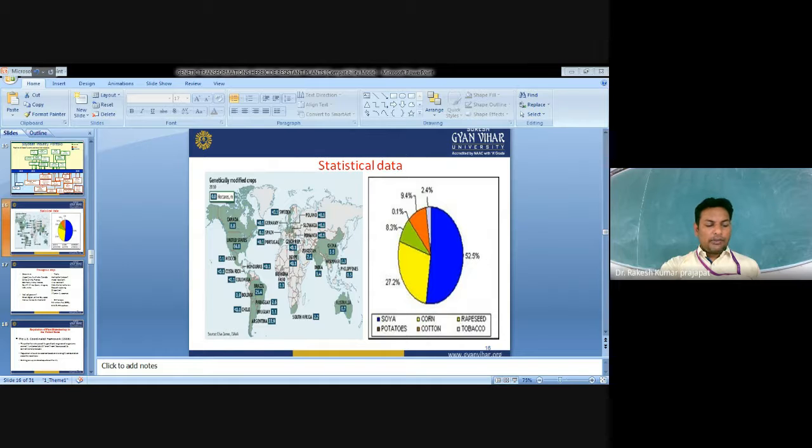So herbicide tolerant crops are showing different effects against varieties. So the resistance.